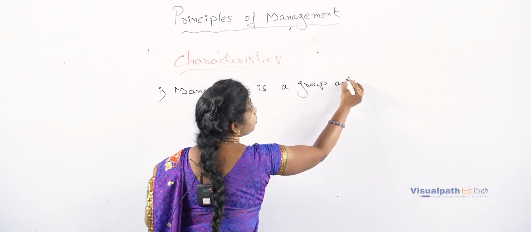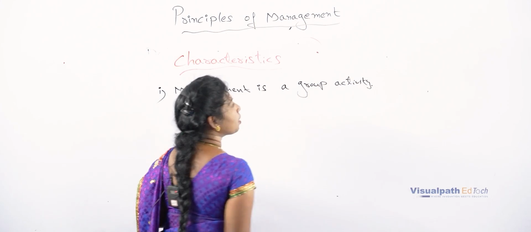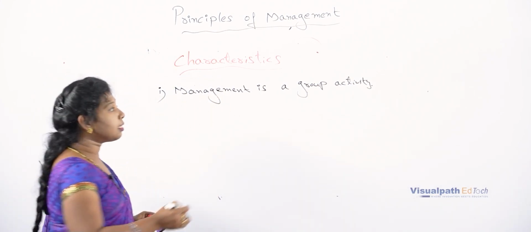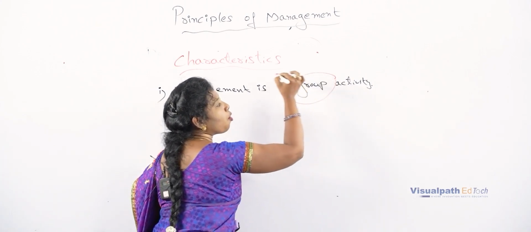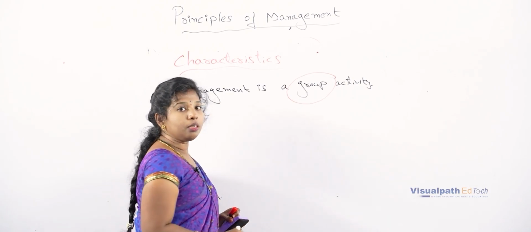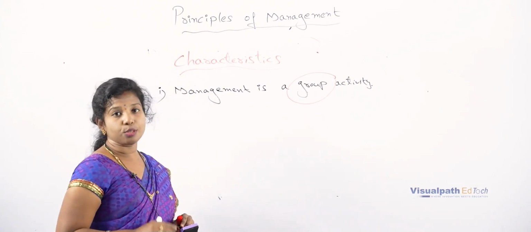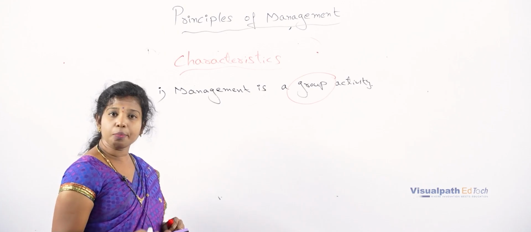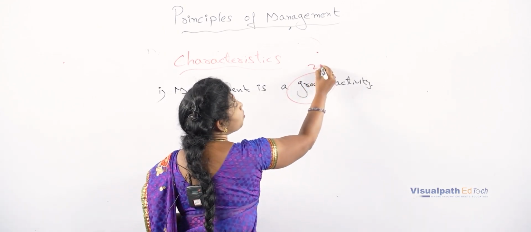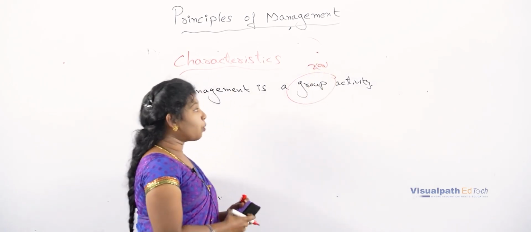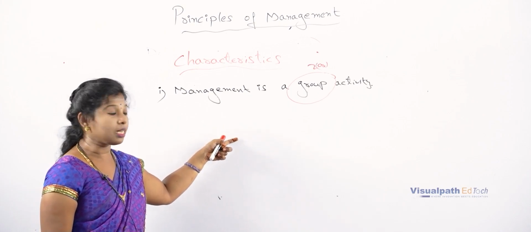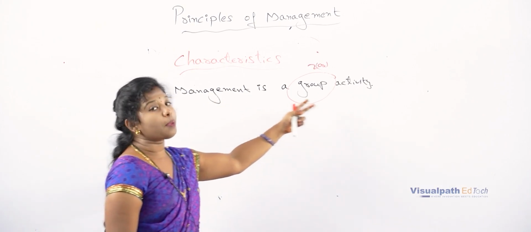Management is a group activity. So why is it a group activity? In the first definition itself, we cleared that it is an art of getting things done by the people. So in an organization, no one can work in isolation. To complete any project or any task, we compulsorily need 2 or more persons to complete the task. So it is a group activity. So the first and foremost characteristic of management is a group activity.